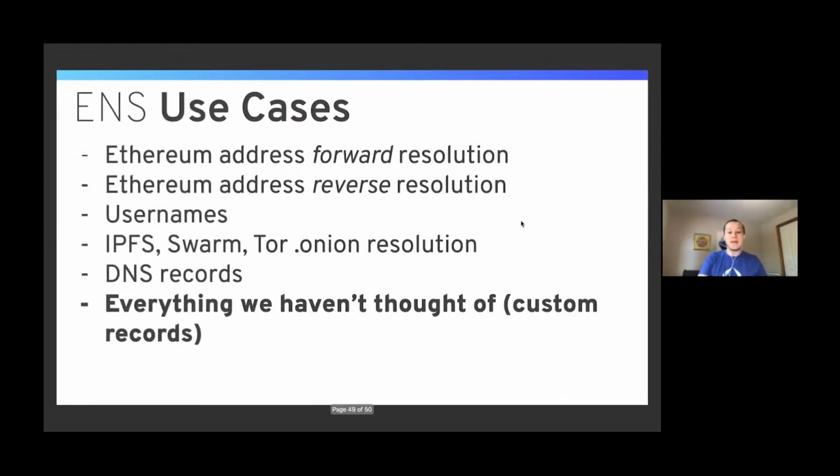And then, of course, everything we haven't thought of. So like I mentioned, anybody can create their own ENS record. There's a lot of interesting projects that are using it for their special identifiers, like Umbra and other ones as well. So, you know, what have we not thought of? What can you do with it? Feel free to experiment.